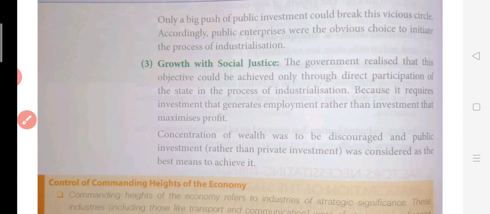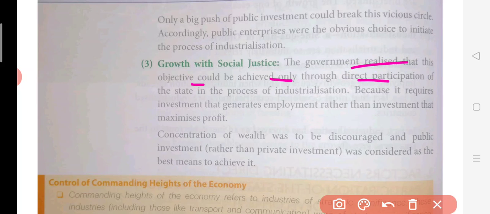Then, growth and social justice. Okay, so the government realized that this objective would be achieved only through the direct participation of the state in the process of industrialization, because it requires investment that generates employment rather than investment that maximizes profit.